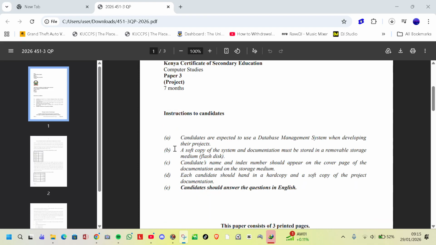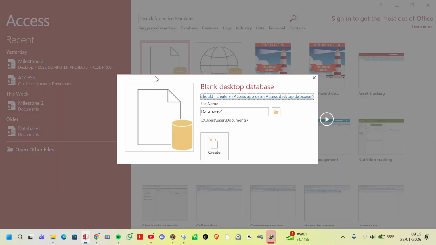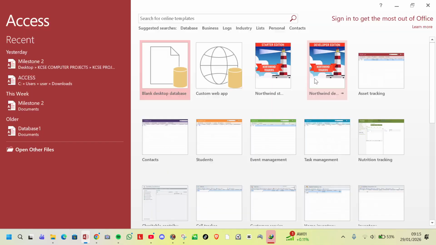Now let's start with the instructions to candidates. A. Candidates are expected to use a database management system when developing their projects. A database management system is a system in charge of collecting and storing information. One example of them is this one, which is used to store information.